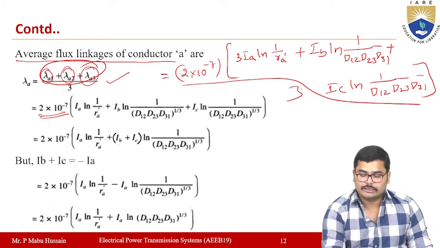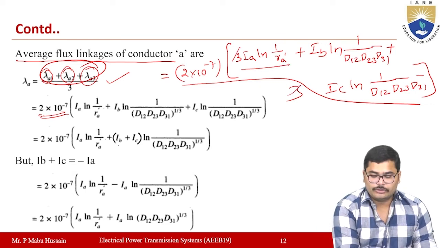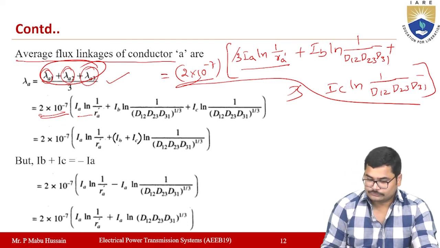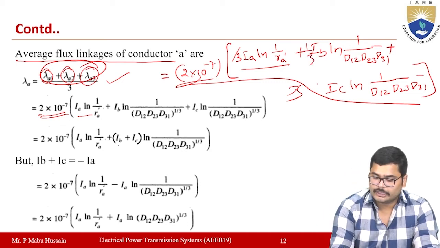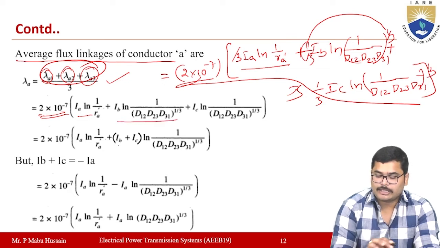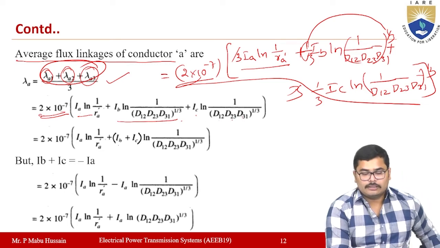Now if you distribute this 3 here, for this section the 3 will get cancelled, so that 2 into 10 power minus 7 into IA ln 1 by RA dash you will get. Here you will get 1 by 3, here you will get 1 by 3. Now this 1 by 3, if you take it to the power, then you will get the second term as IB into ln 1 by D12 D23 D31 whole to the power of 1 by 3, plus IC ln 1 by D12 D23 D31 whole to the power of 1 by 3 here.